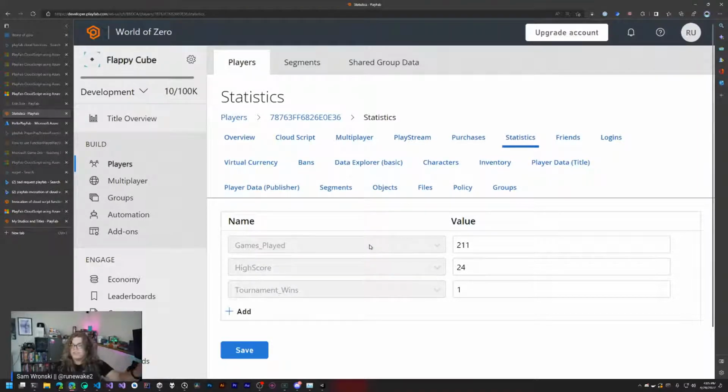So the player doesn't have the ability to actually go in and edit the number of games they've played. Instead, that's tracked every time you lose a game, every time you get a game over. This increments by 1. So that's a custom script that we have. If you don't want to completely go into coding your own behaviors, there are certain basic behaviors that you can actually attach to these things. So that's how a number of these things are getting set.